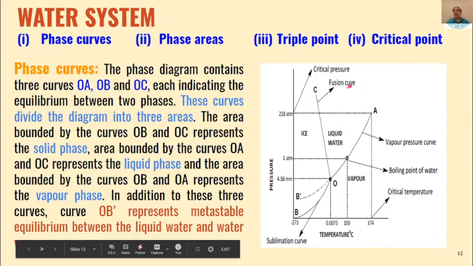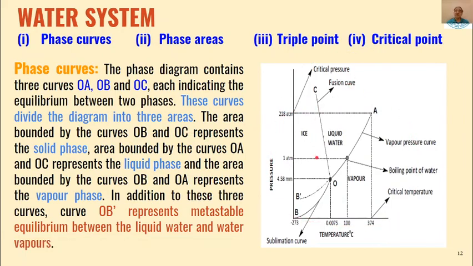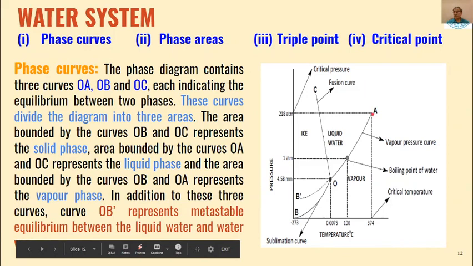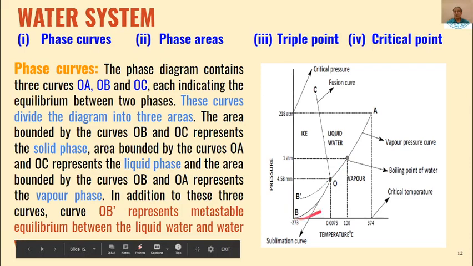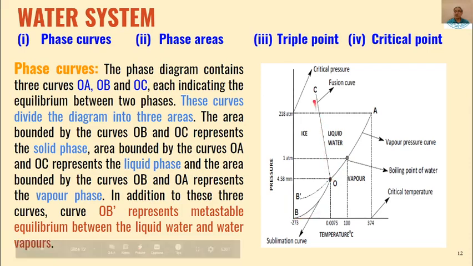So this is the phase diagram for water, and in this phase diagram we will have phase curves, phase areas, triple point and critical point. So we will discuss these one by one. First is phase curves, there are three phase curves. One is this one, AO phase curve, then OB phase curve, and third is OC phase curve.